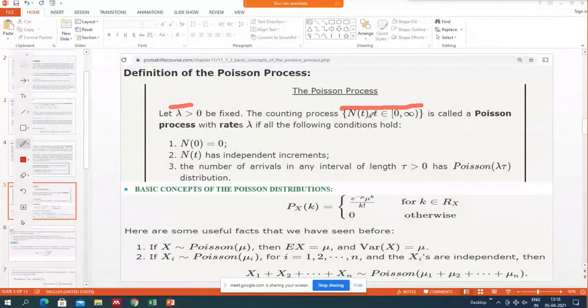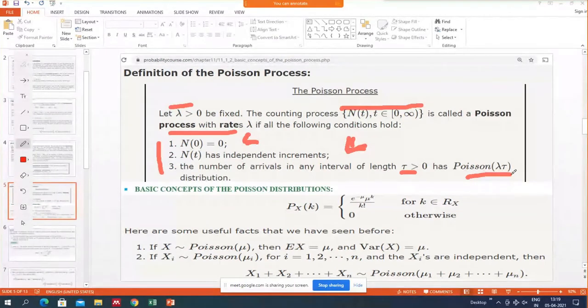So you have the counting process, this one, and any counting process is called a Poisson process with rate lambda if the following three conditions hold. We say any counting process is a Poisson process if these three conditions are true. First, N(0) is 0. Second, N(t) has independent increments. And the third one is that the number of arrivals in any interval of length tau has the Poisson distribution with parameter tau times lambda.